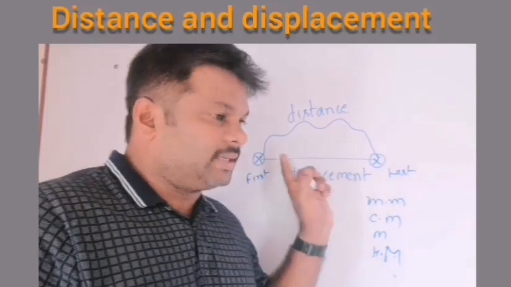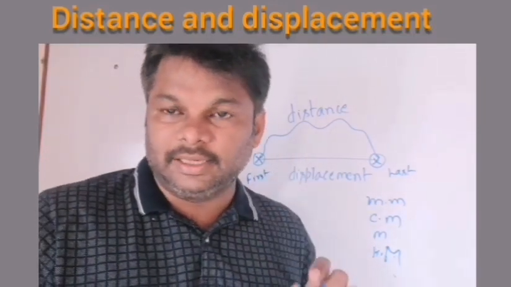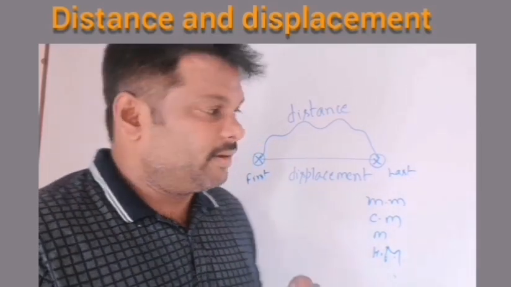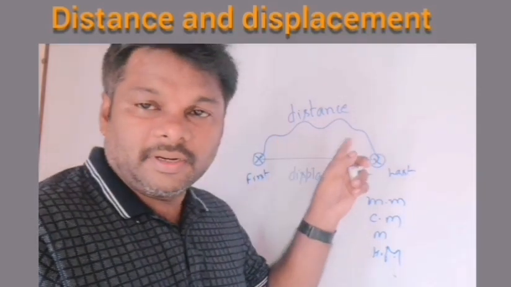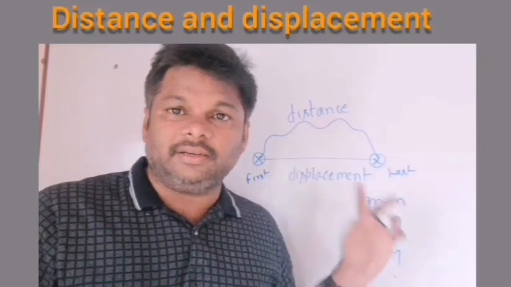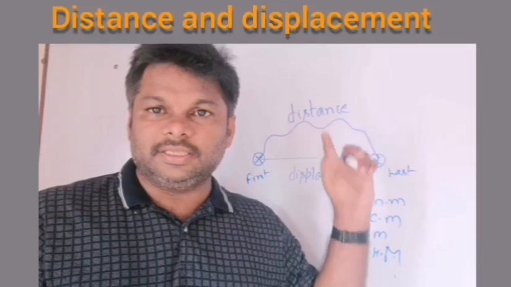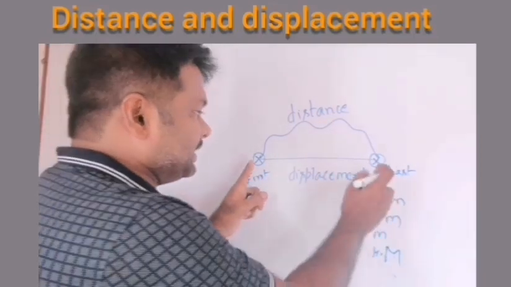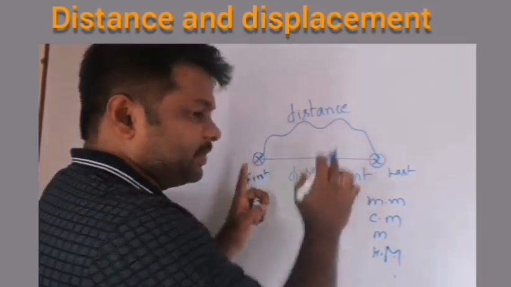If you measure the displacement between these two and get 30 centimeters, and you measure the second path, that is the distance, definitely distance is greater than displacement, because this is the shortest path and this is other than the shortest path.